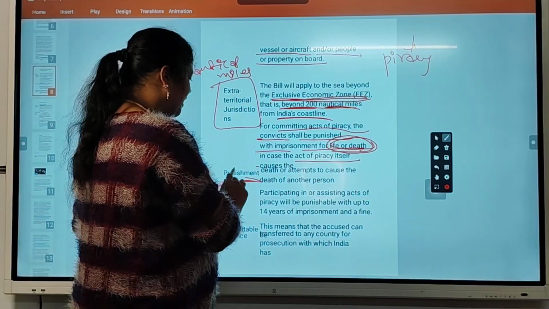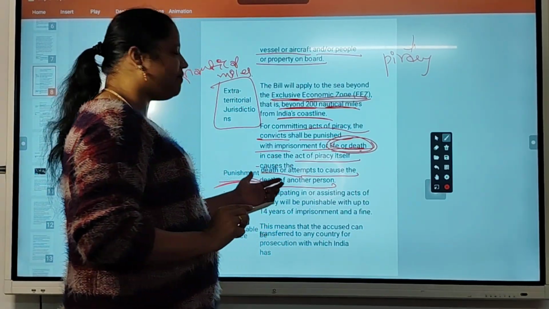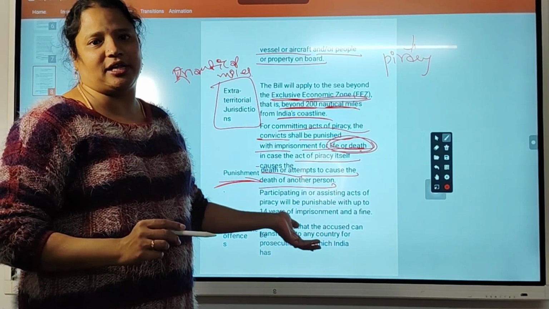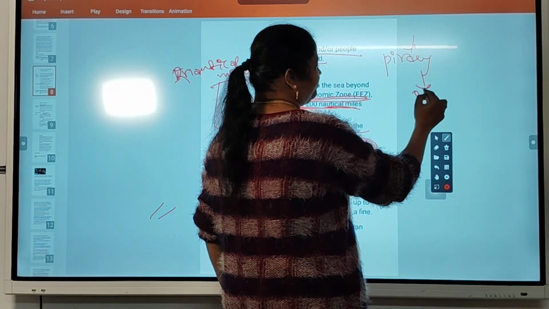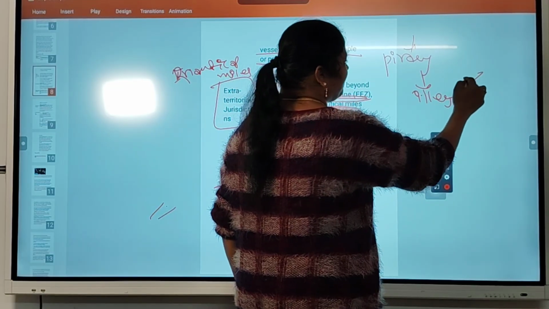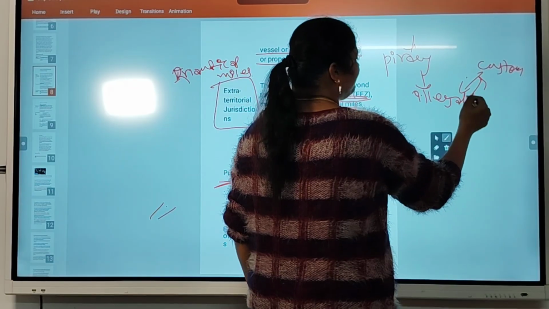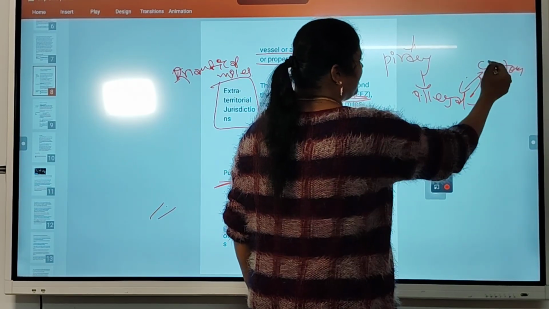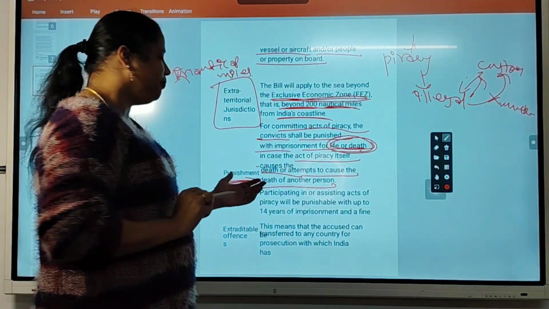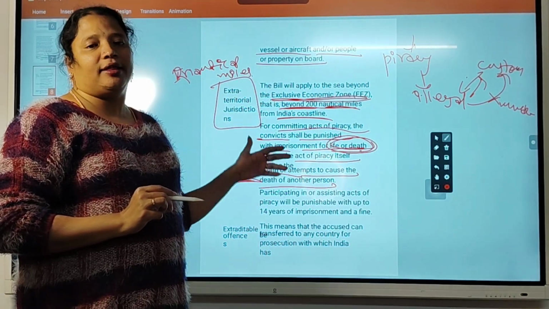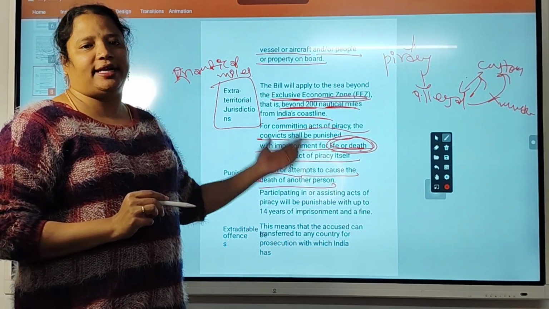And the punishment, what will the punishment be? Death, if they cause or attempt to cause the death of another person. Suppose they are illegally entering into India. One customs officer or ship officer may see them and attack them. After the fight, if the illegal migrant murders the officer, then it can be treated as a severe crime. Then he will be sentenced to death.